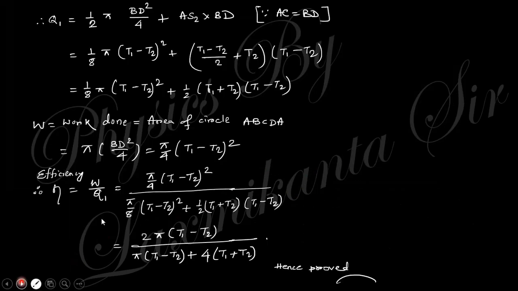Okay, so find out this value, and similarly the work done is the area of the circle, pi into radius square, radius is BD by 2 whole square, that's why this 4 arises, and then put this value W and Q1, finally obtaining this relation.